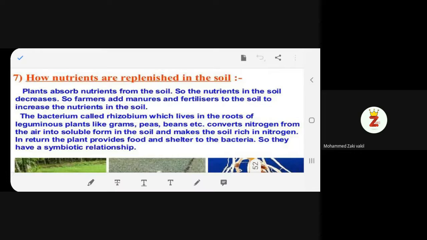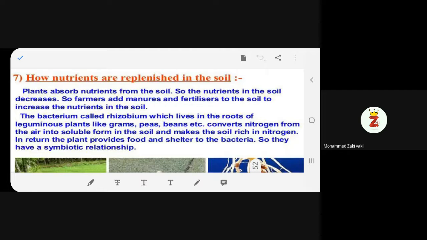How do you supplement it? So this is what we have to do. How are nutrients replenished in the soil? That means how do you add nutrients to the soil? Let's start, Peter. Yes, ma'am.